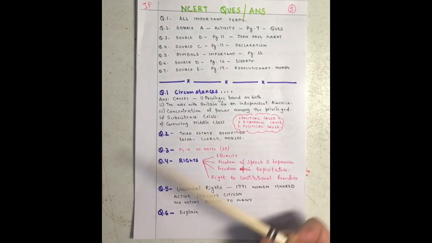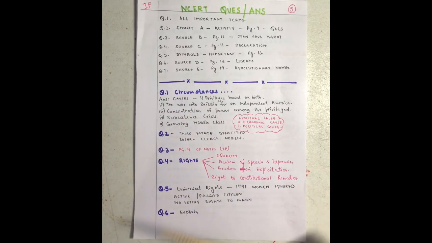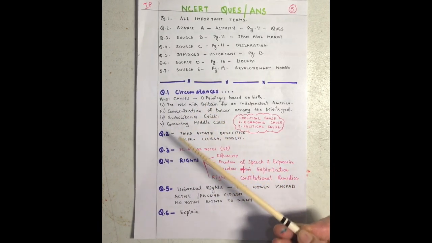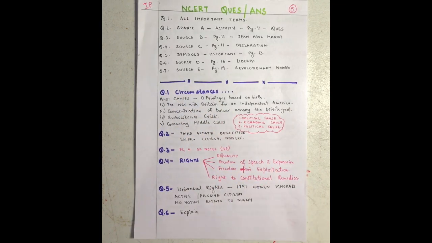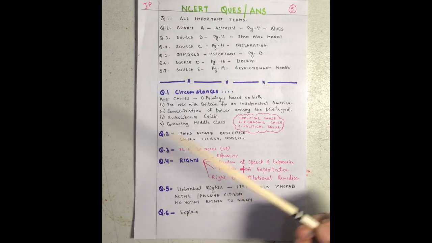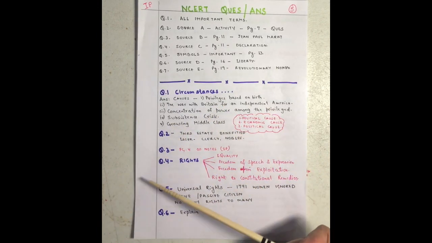Then comes your question number 1. It talks about your causes. What were your causes? Here I have given you 5 main points, but you need to explain. This is not the full answer. I've just taken up the key points for your help. So you're going to put up your political cause, economic or social cause. Sorry, I've repeated this. So social cause is also in this. Here it's privilege based on birth. This was one of the criteria. War was one of the criteria. Subsistence crisis, growing of the middle class. All this led to your French Revolution.